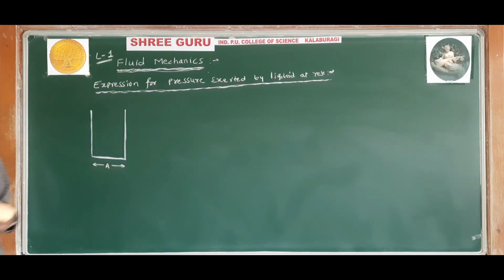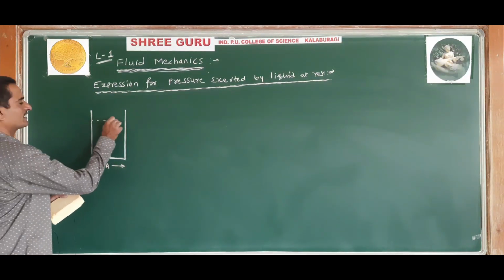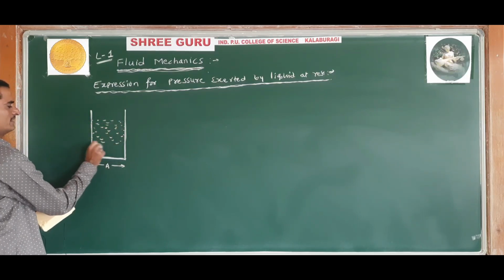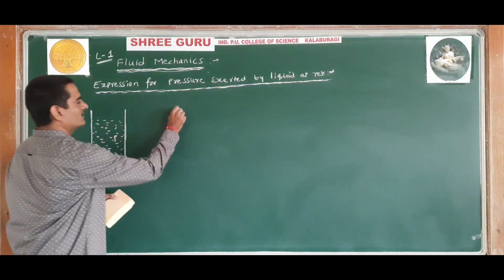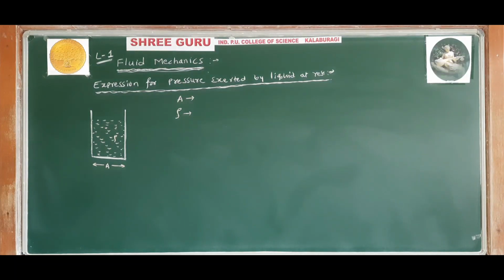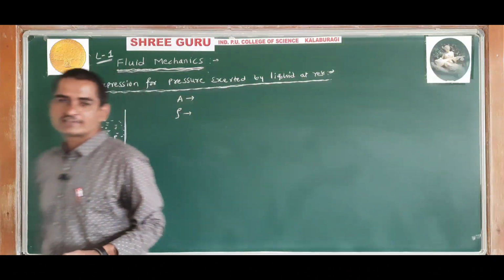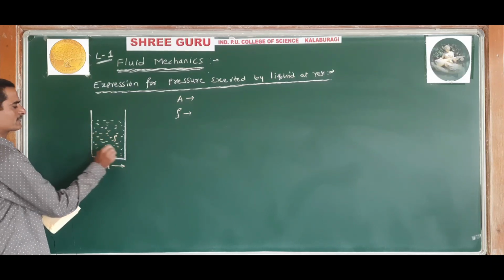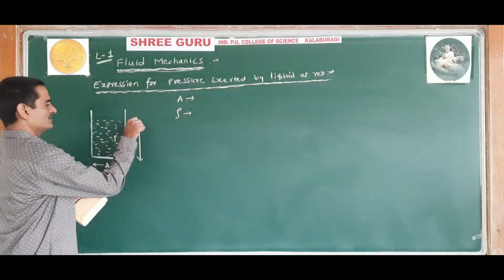Let it be filled with a liquid of density rho. Rho is the density of the liquid, A is the area of the container. Understand all the things also. Let this container be filled with a liquid of density rho up to a height h.